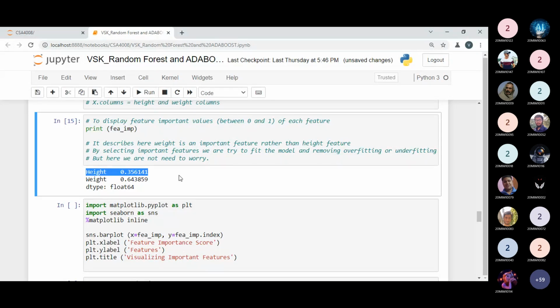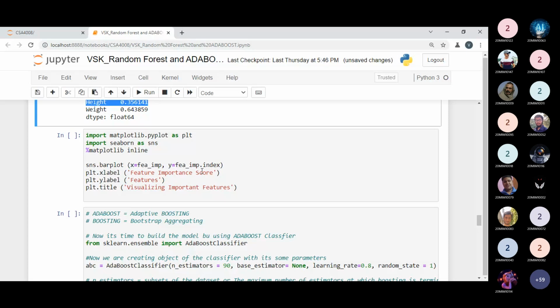But when we're dealing with many columns at a time, this becomes a big problem. So to avoid overfitting and underfitting, we have to choose the appropriate variables so we can get better model accuracy. That is the only point. So let me show my proof with the help of a graphical way.